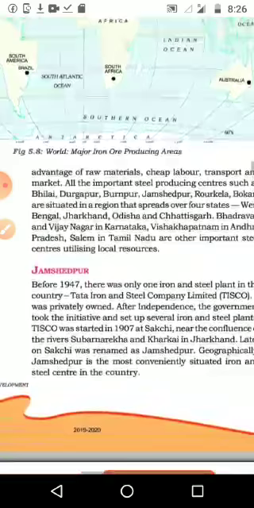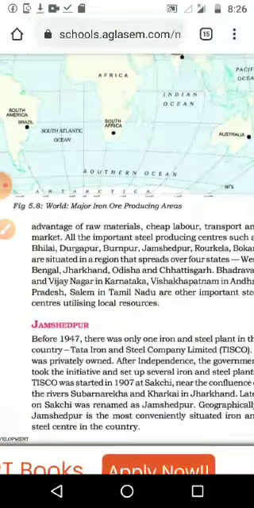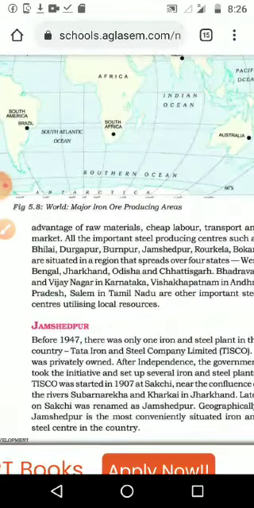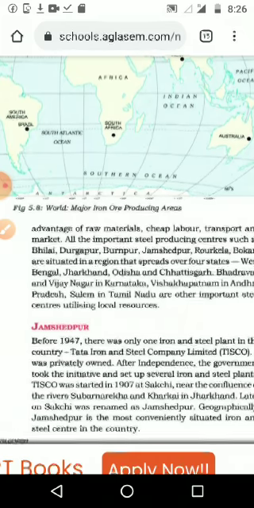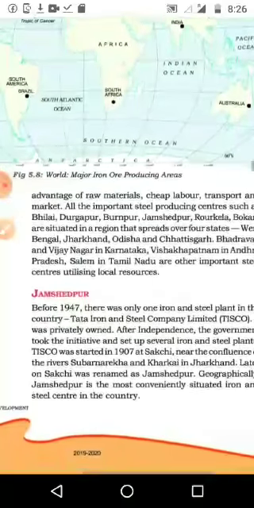And when you study in detail again in 10th standard, at that time we will study which port we use for steel export and import, and which type of steel we are exporting and importing. Many such details you will study in 10th standard.